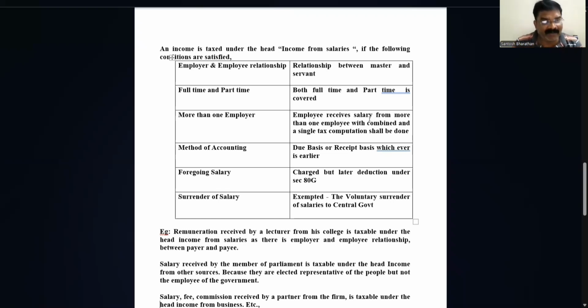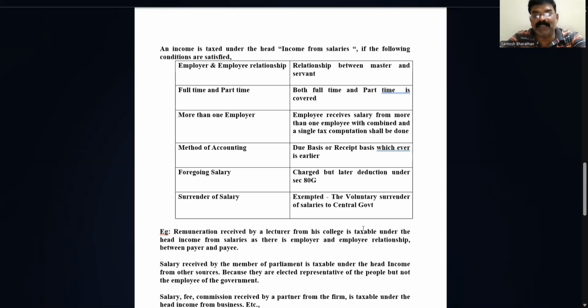Likewise, we come to the second example. Consider that I'm working in a college. At the end of every month, I am paid by the college management. So again, there is a relation between the employer and employee. The employer here is the management, and the employee is me.